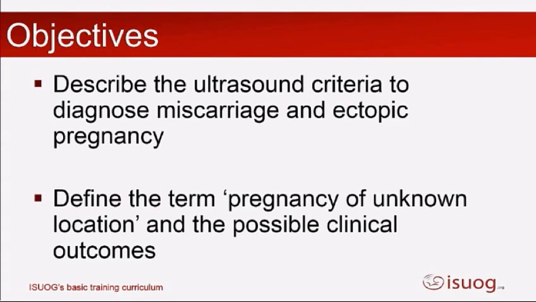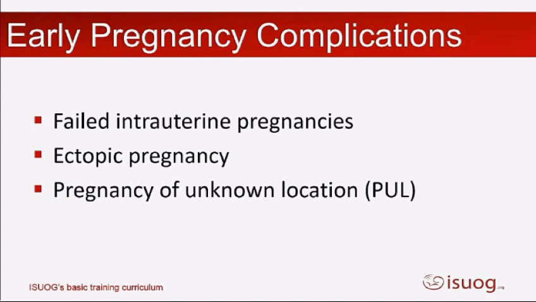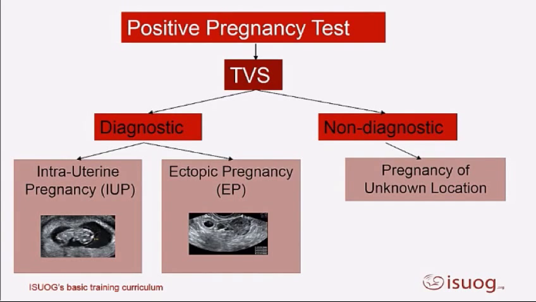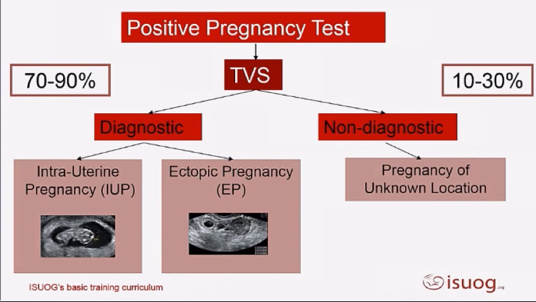So hopefully by the end of this session you'll be able to describe the ultrasound criteria to diagnose miscarriage and ectopic pregnancy. And then we're going to talk a little about defining the term pregnancy of unknown location and the possible outcomes. The early pregnancy complications I'm going to be talking about are failed intrauterine pregnancies, ectopics and PULs. So I put this up earlier just to show you how we scan, and the scan can either be diagnostic of pregnancy location or not.